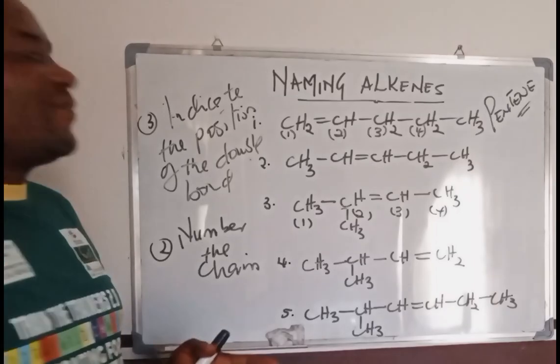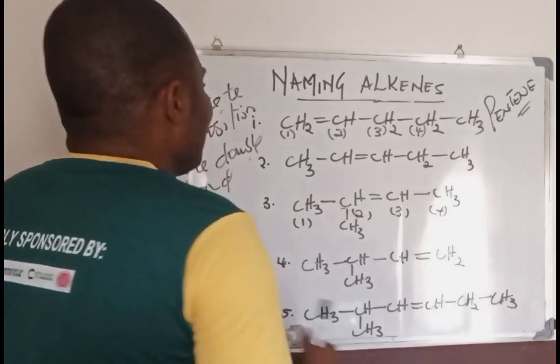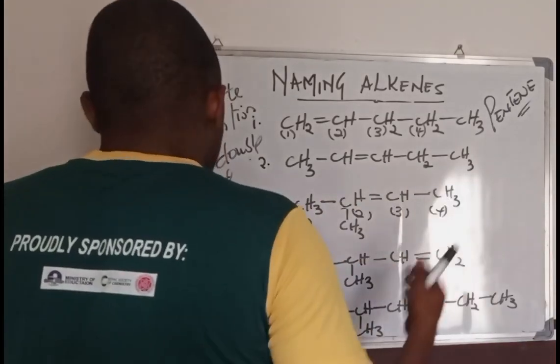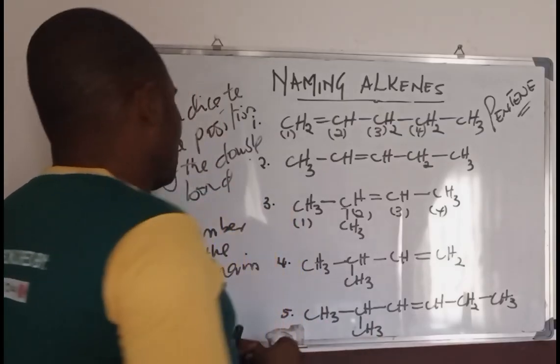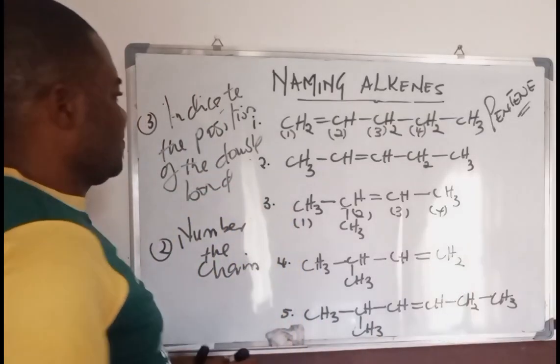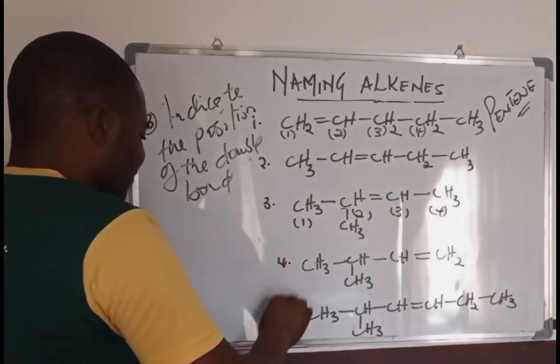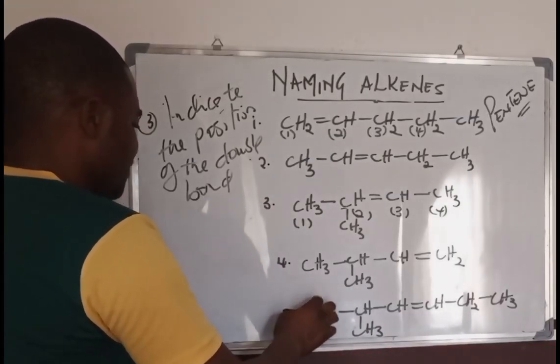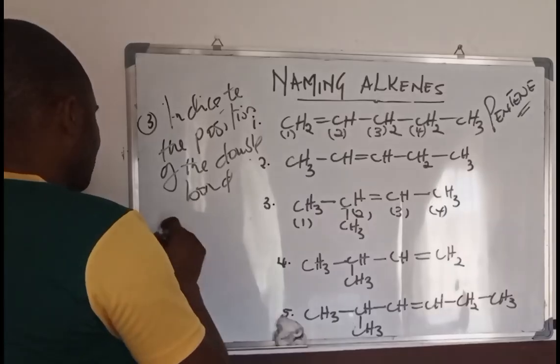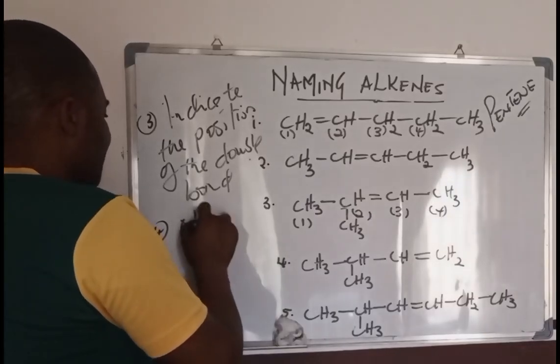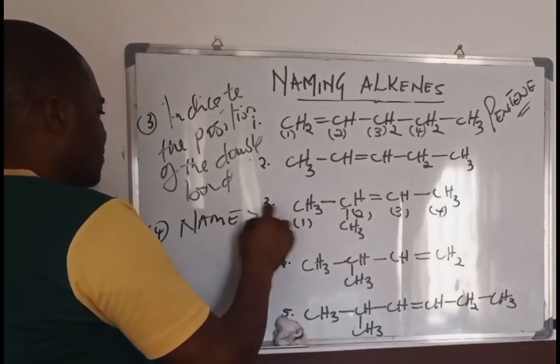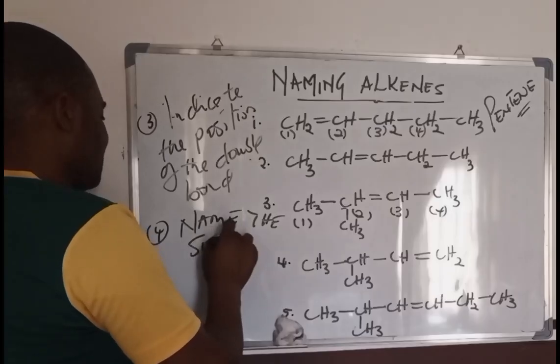Now, if you have been able to identify the position of the double bond, then you need to move ahead immediately to name the substituent. You will name the substituent, which is the fourth thing you need to do. Okay, 4. So you name the substituent.